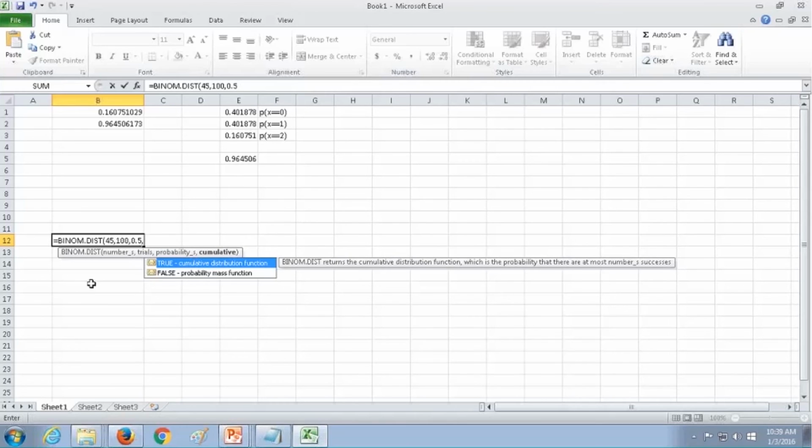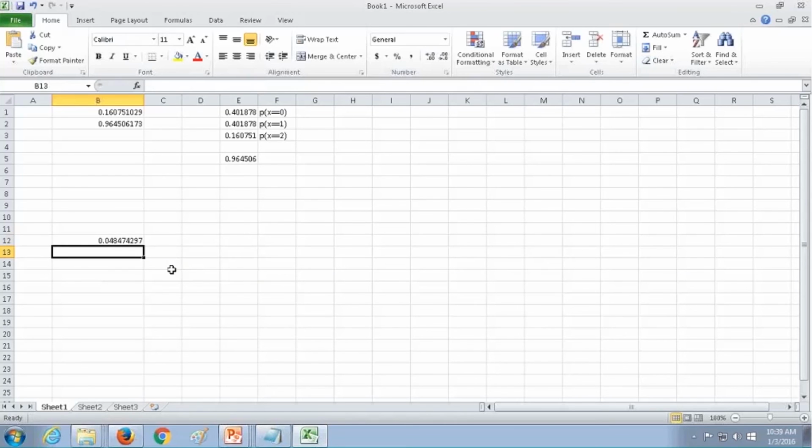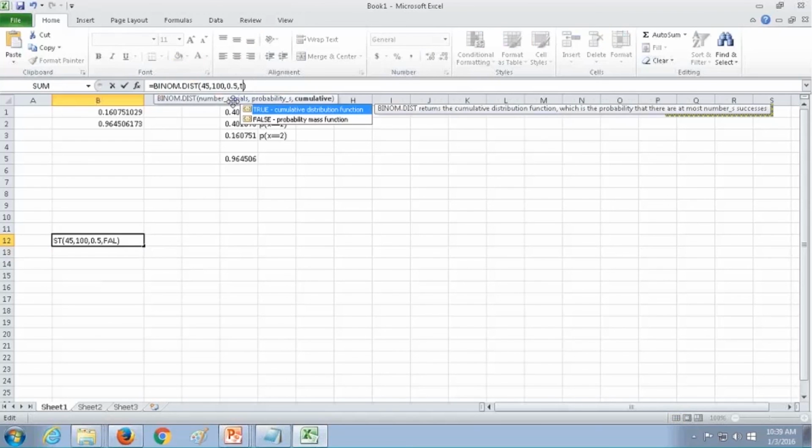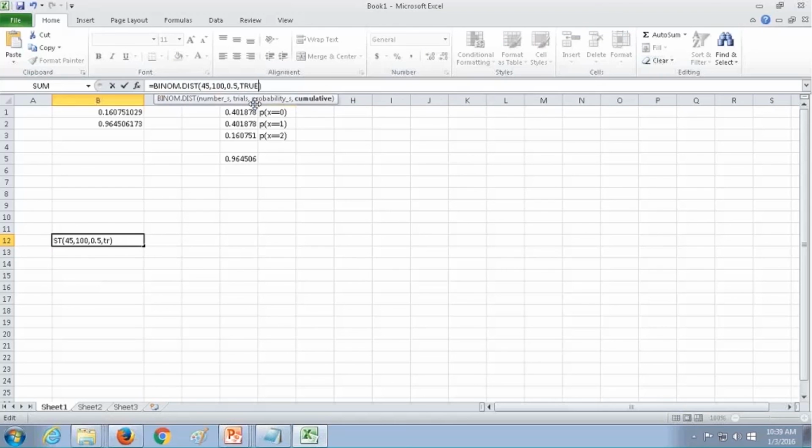And what is the parameter that I should mention for point probability? False or true? I should mention false. This is 0.048. And in the same way, if I want to find the probability of less than or equal to 45, or 45 or fewer heads, then what I'll do is make it true here. I will get a cumulative option. Okay, fine. So this is the probability of heads occurring less than or equal to 45. Here, everyone, 18% chance.